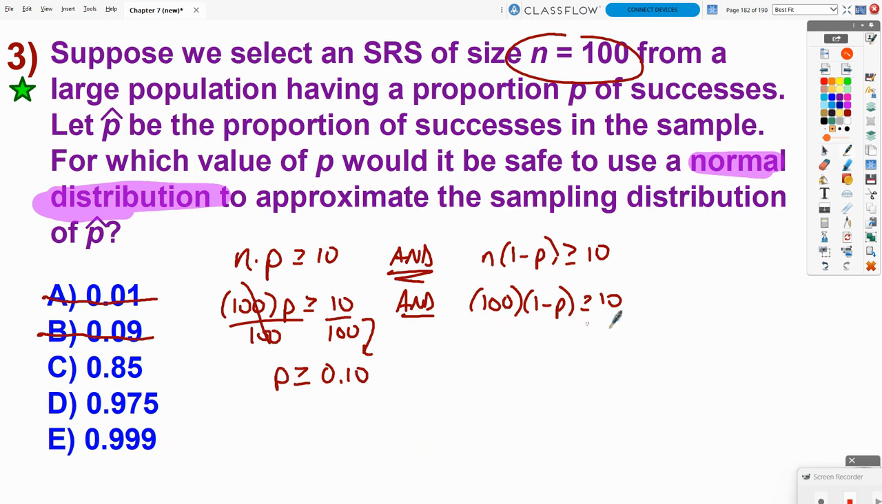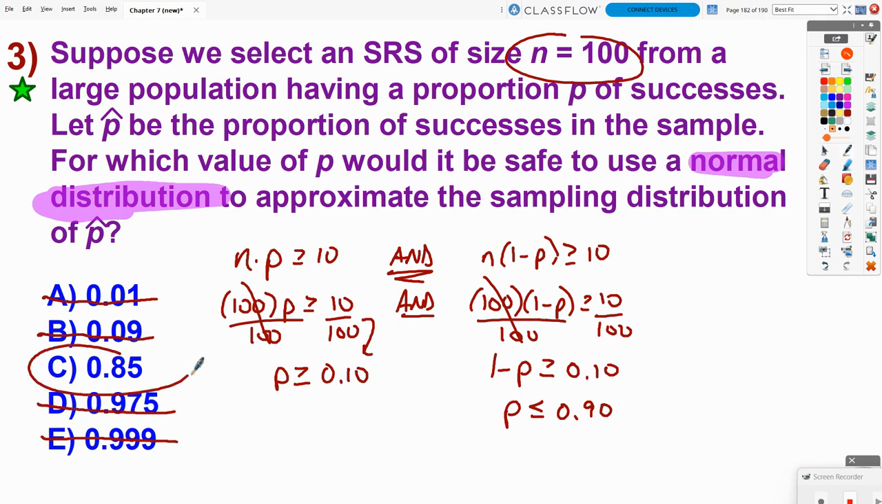And if I were to solve the other inequality, then 1 minus p has to be greater than or equal to 10%, which would mean that p would need to be smaller than 90%, or at most 90%, I should say. So p has to be at least 10%, but at most 90%, so it can't exceed 90%. So that's going to eliminate D and E, which leaves me with answer choice C. So 0.85 would be a value of p where the normal condition would be satisfied.